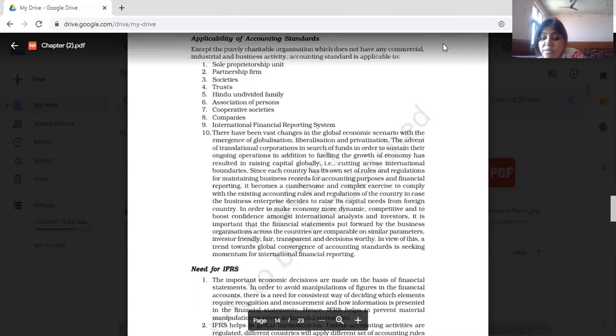and investors, it is important that financial statements put forward by business organizations across countries are comparable on similar parameters. Means they should be common. Is it clear? They should be common, right?